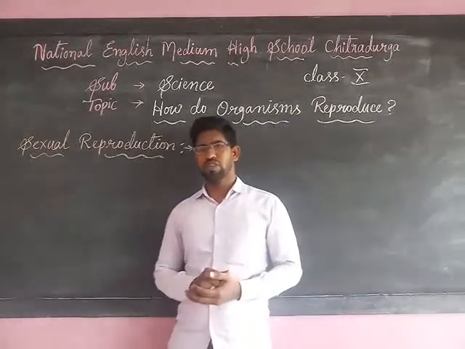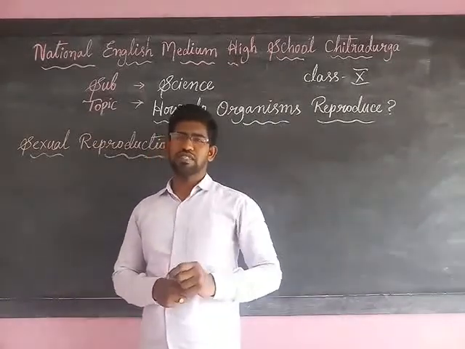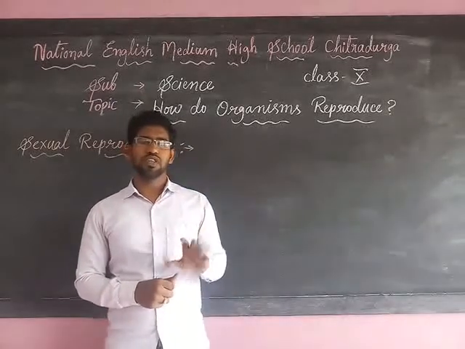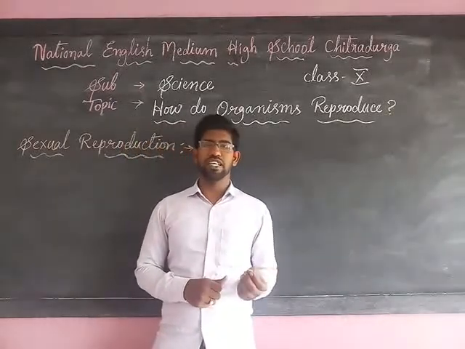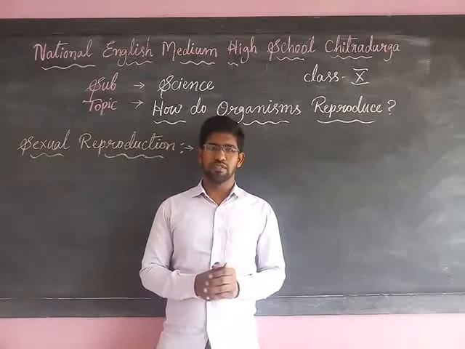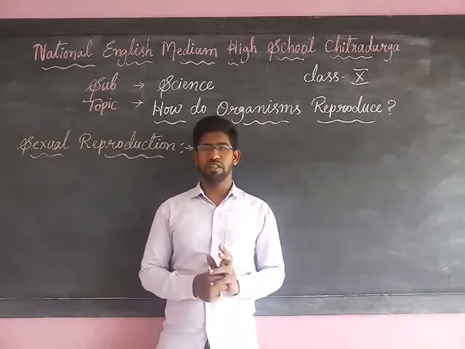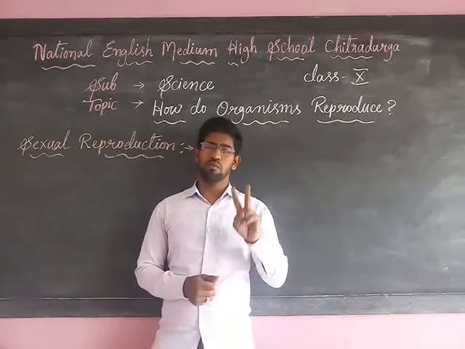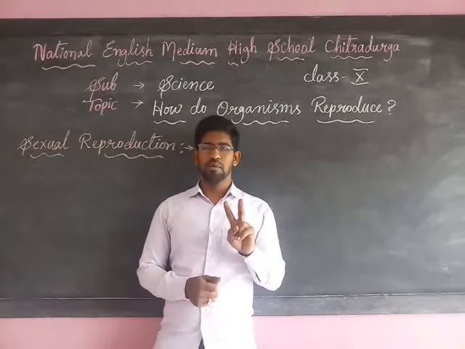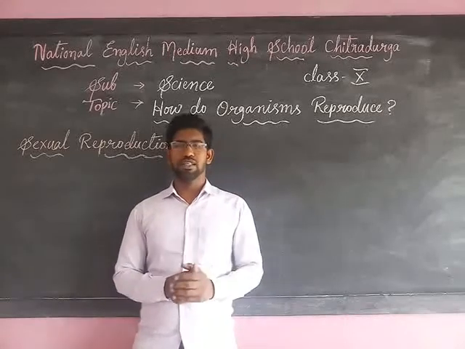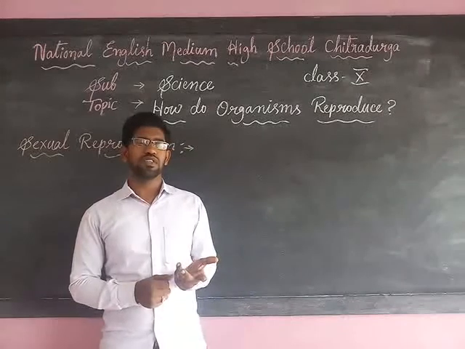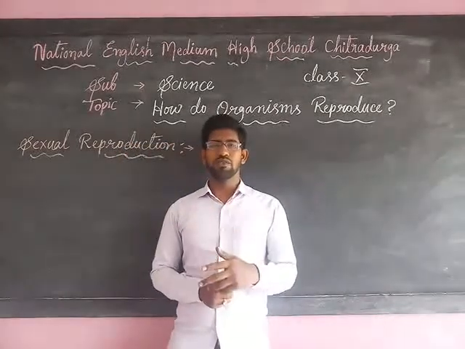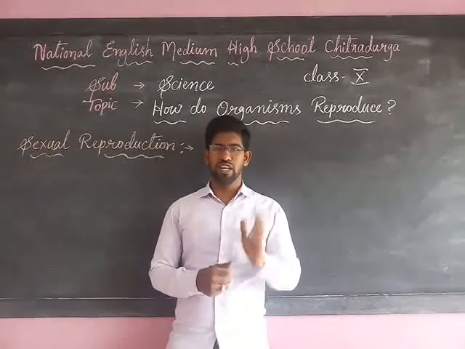What is sexual reproduction? Sexual reproduction means the formation of new individuals by the involvement of two gametes, a male and a female. Both the parents are very important in sexual reproduction. Without one, the other cannot produce any new individuals.